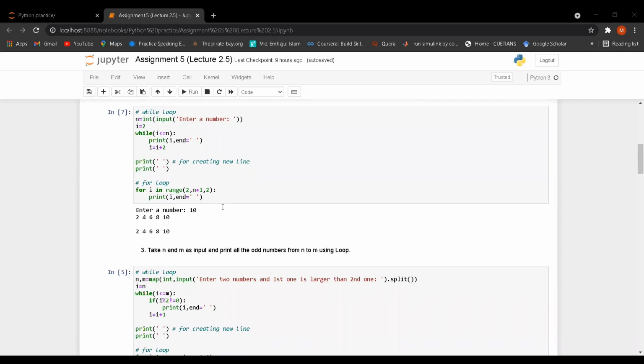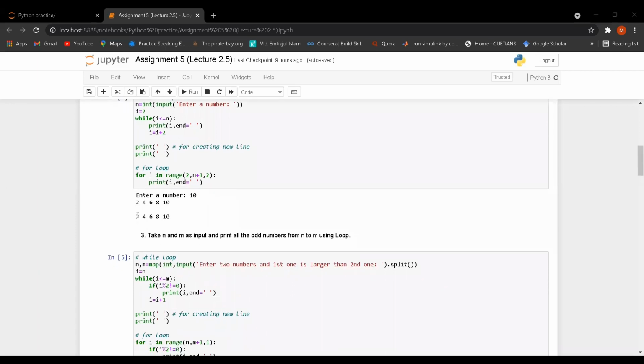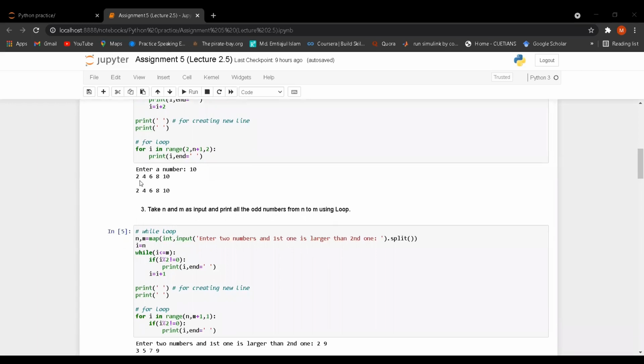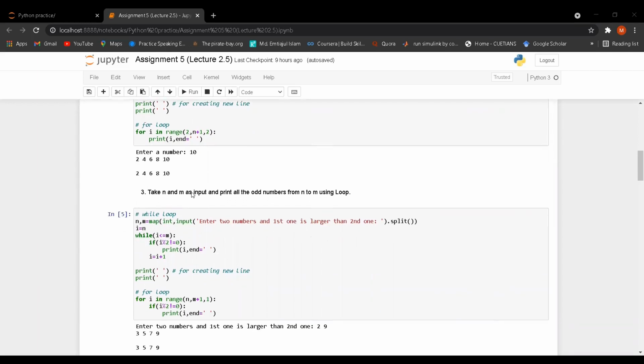The first value should be 2, second value should be 2 plus 2 is equal 4, the third value is 4 plus 2, fourth value is 6 plus 2, likewise. So here the second row of the output is for loop 2, 4, 6, 8, and 10. So here it will also be the same as the while loop. Let's go for question number 3.